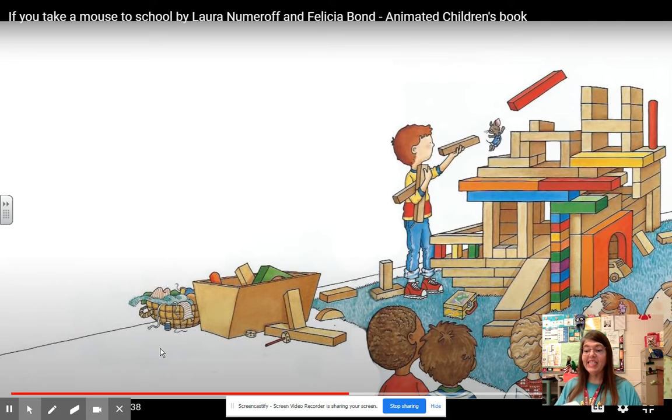Okay, so when he sees his blocks, if you turn your page over, he sees some blocks. Oops, here they are. Then what is he going to do with those blocks? I want you to find, what is he going to do? Is he going to read a story with blocks? No. Is he going to play soccer with blocks? Probably not. What about building a mouse house? I think he's building a mouse house with blocks. So that's the one you're going to put in next.